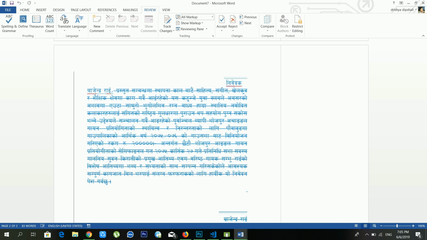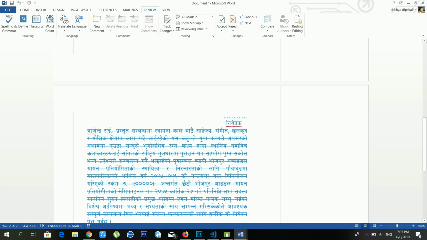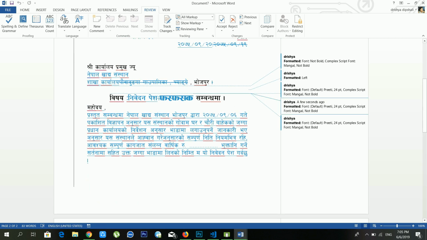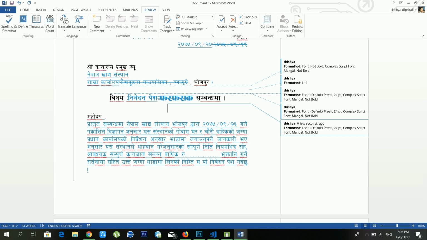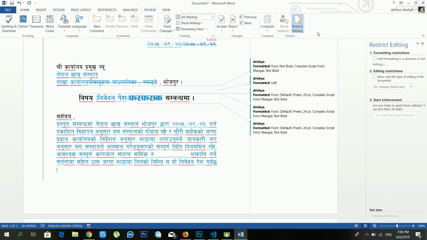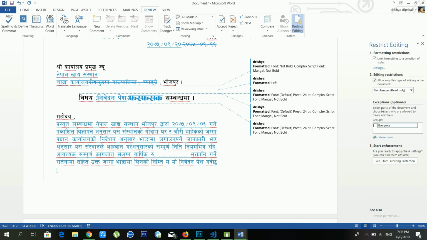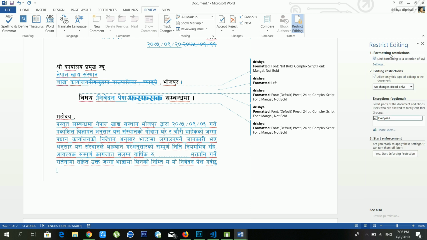So another option is Restrict Editing. It is one of the most important features of Microsoft Word. When you are working on an important document, and sometimes you have some other work, in that case you can use a password on the document. You just have to go to Restrict Editing, and after that you have to tick every box. Just wait for a moment, I am giving a tick, and after this you have to click